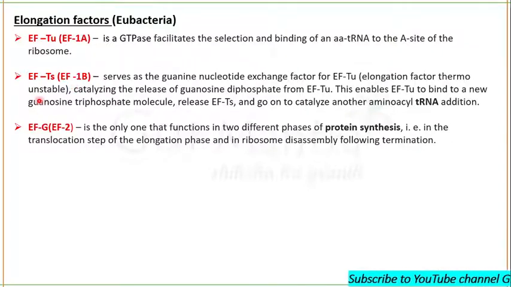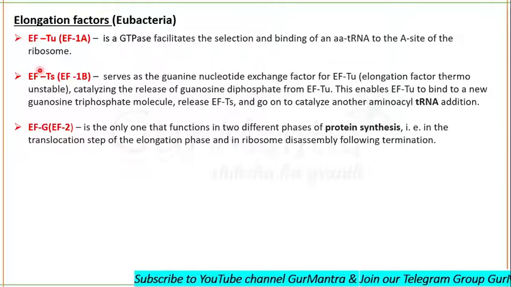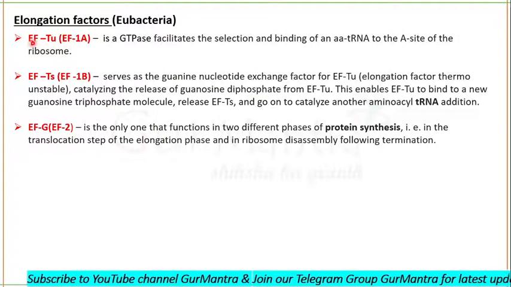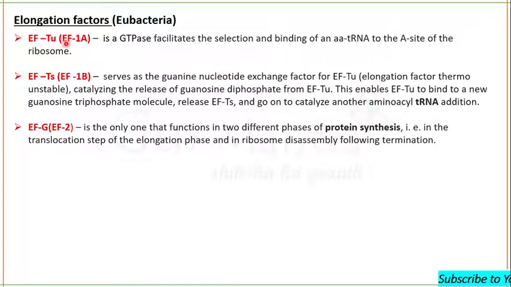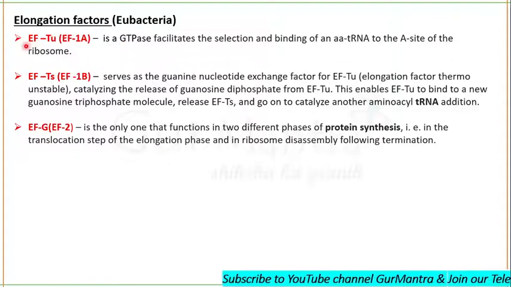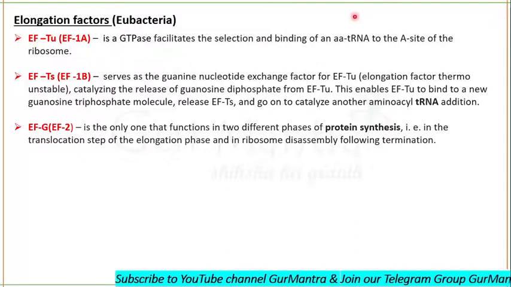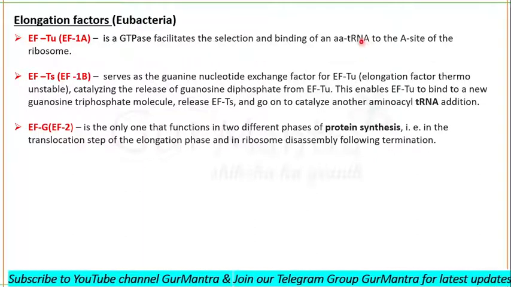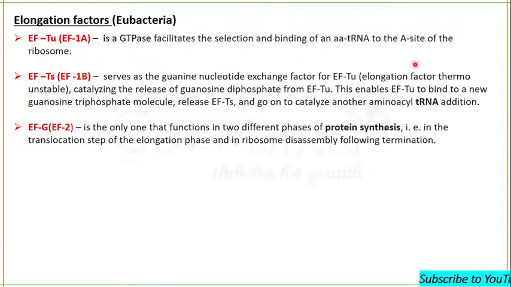Now, elongation factor thermo-unstable is a GTPase. So in the GTP bound state, it will be active and will be able to bind with the amino acid tRNA, and then it will place the amino acid tRNA at the A site.